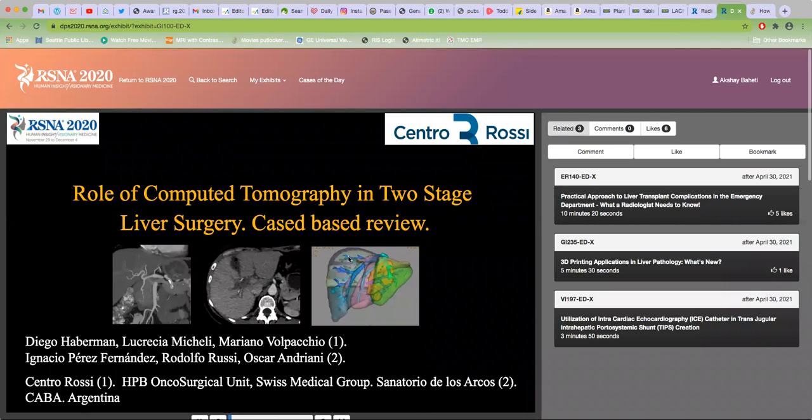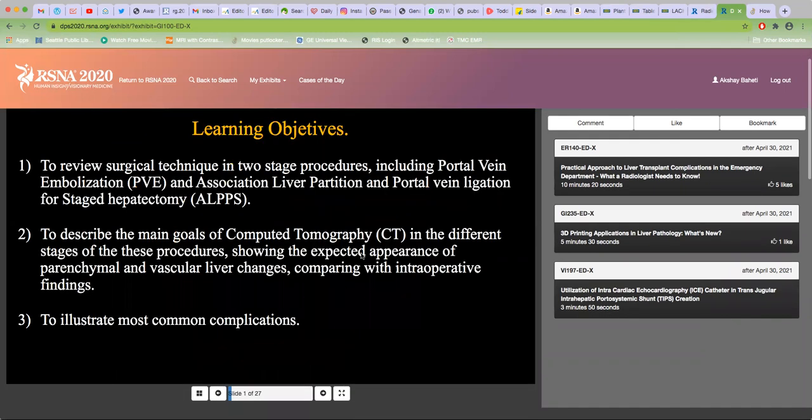Okay, so the role of CT in two-stage liver surgery, a case-based review. Some of you will be wondering, what is two-stage liver surgery? So immediately you want to see this just to know the answer to that. And that is something called ALPPS surgery. It's a two-stage surgery, a very interesting concept. So then you can quickly go through it. You don't want to see the background, you can go through that quickly.